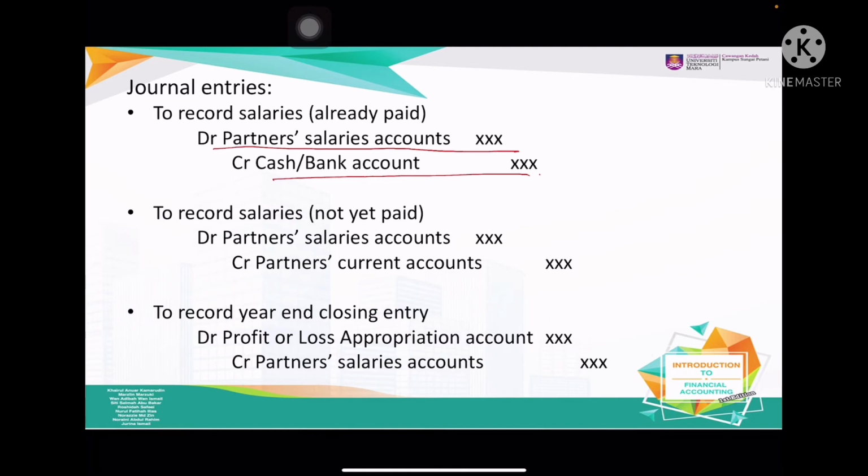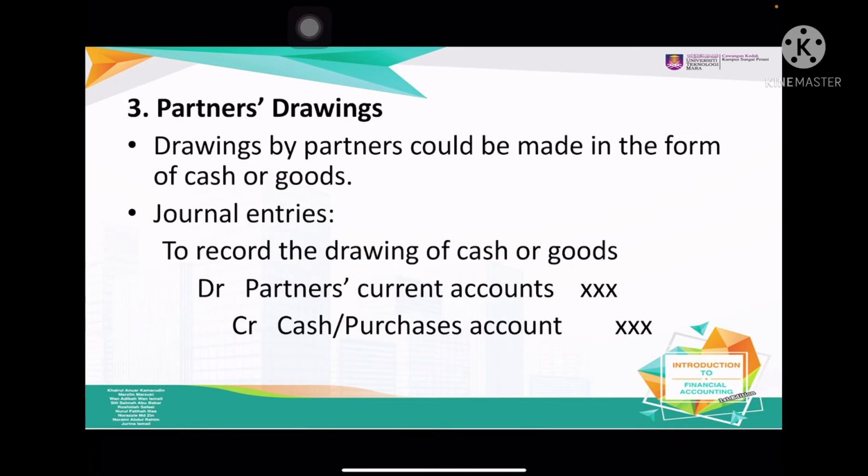Already paid, not yet paid. Debit the partner salaries and credit partner's current account. And this is if they would like to close the inventory. So later on, I will show you how it's going to affect the account. Alright, partner's drawing. Just drawing is like normal.